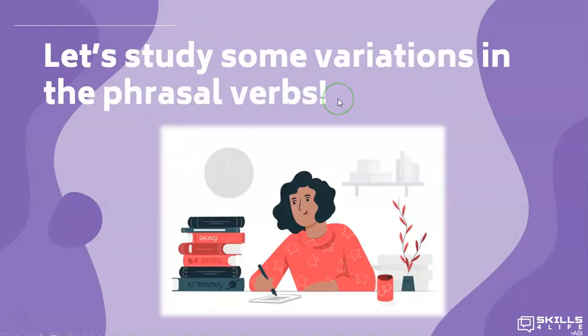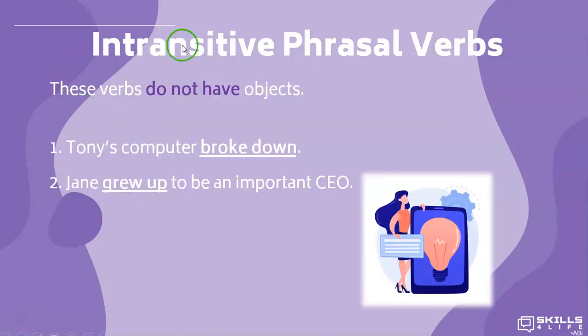Let's study some variations in the phrasal verbs. Intransitive phrasal verbs don't have objects. For example, Tony's computer broke down. Jane grew up to be an important CEO.